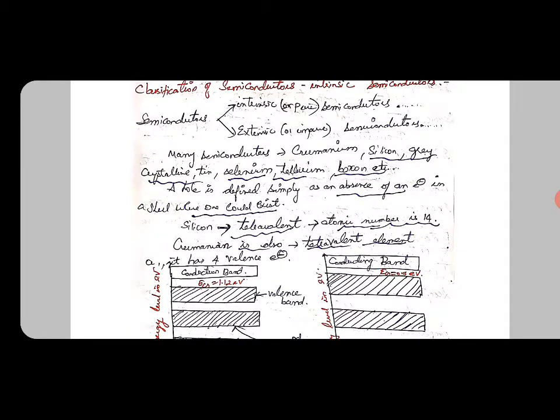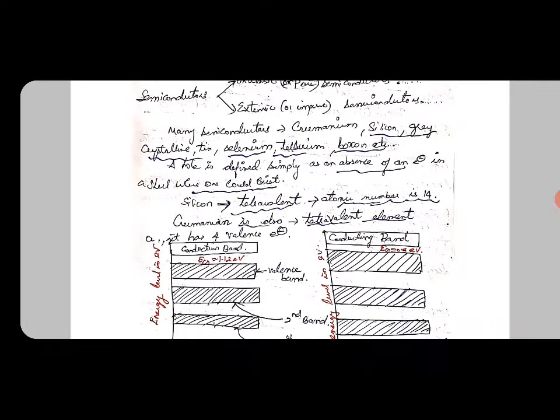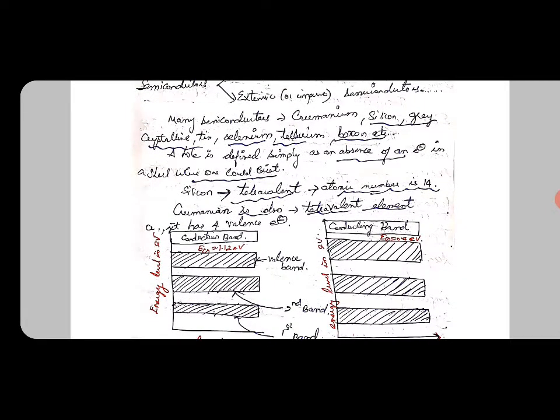In a semiconductor we represent holes and electrons. A hole is simply an absence of an electron in the shell where one could exist. When there is an absence of an electron in a shell, it is said to be a hole. That is, a hole is present in the semiconductor.